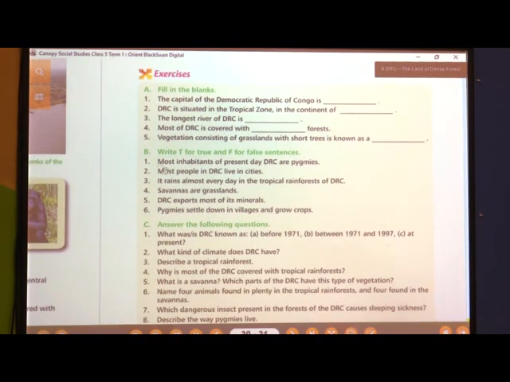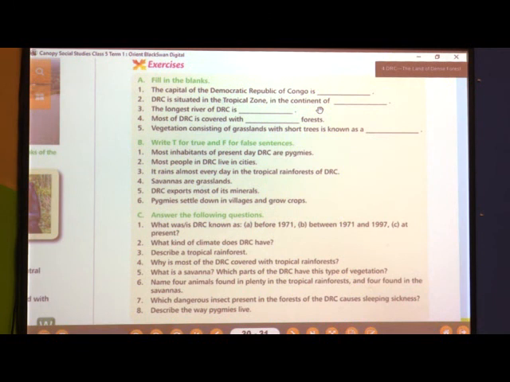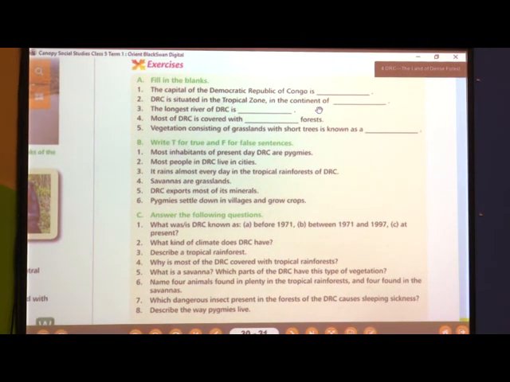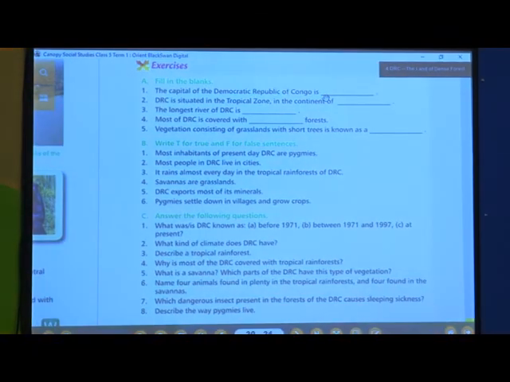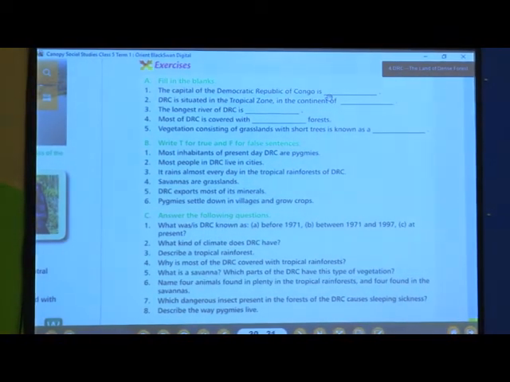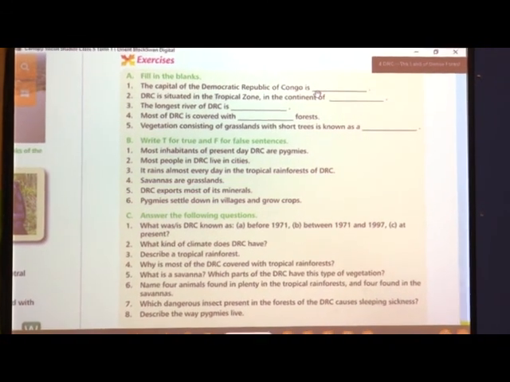So now here we have finished with this chapter. We will solve the exercise. So please take your pen, pencil, and we will now start solving the exercise. The first exercise is fill in the blanks. The first one: the capital of the Democratic Republic of Congo is, what is the capital of DRC? Yes, very good. It is Kinshasa.